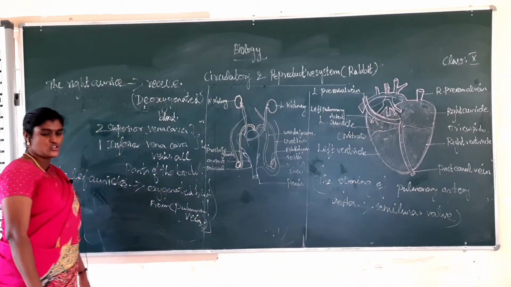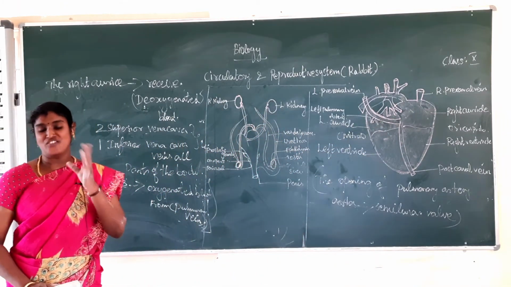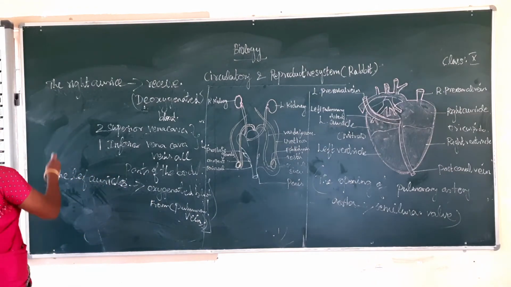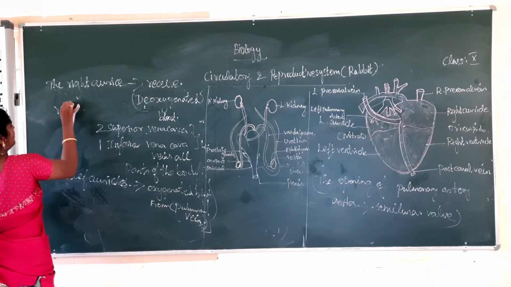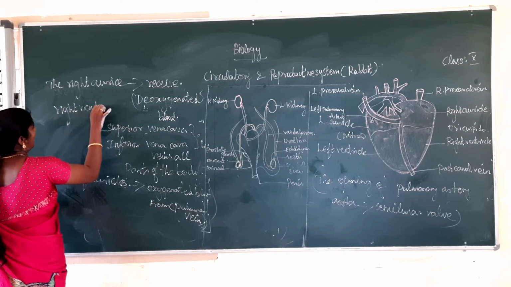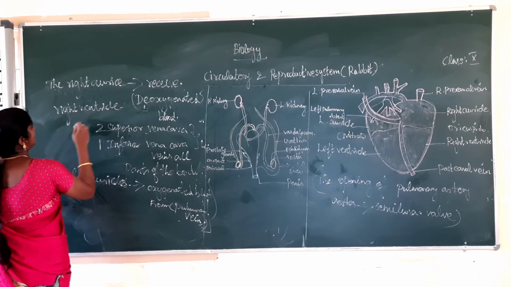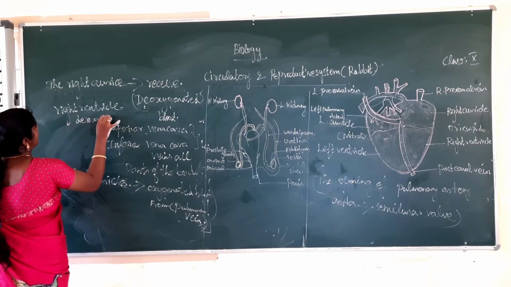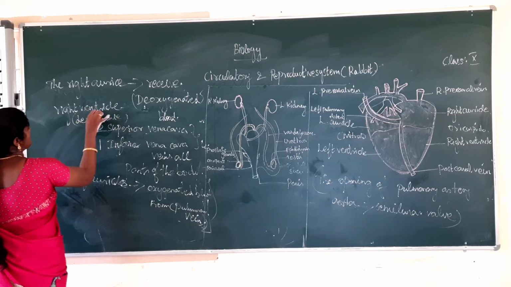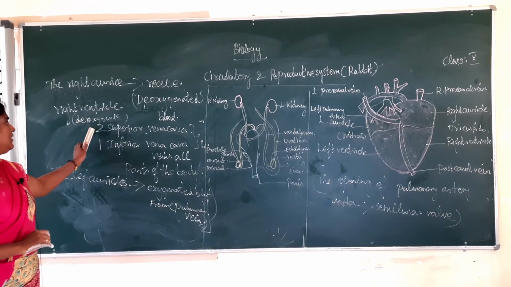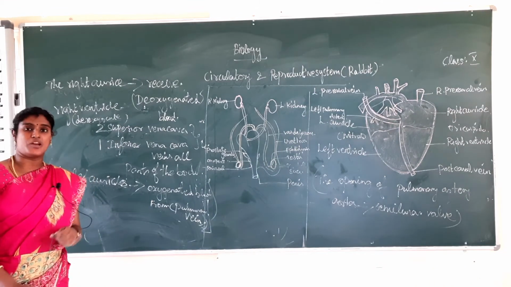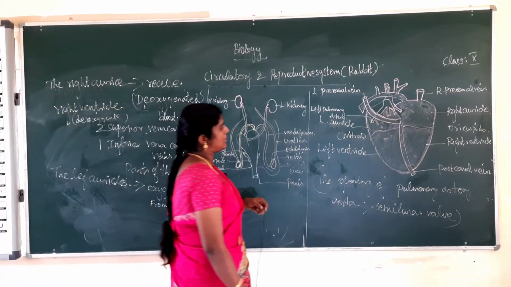Okay. So next one, the right ventricle carries the deoxygenated blood to the lungs. The right ventricle carries the deoxygenated blood to the lungs. The next one, the aorta. What is the meaning of systemic arch? This is the systemic arch, the aorta.